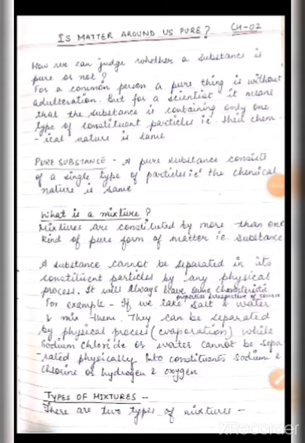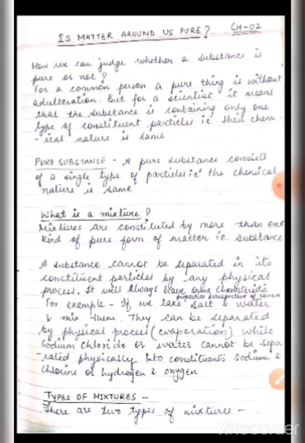Then what is a mixture? Mixtures are constituted by more than one kind of pure form of matter or substance. That means if we mix two or more pure forms of matter, then they are termed a mixture.